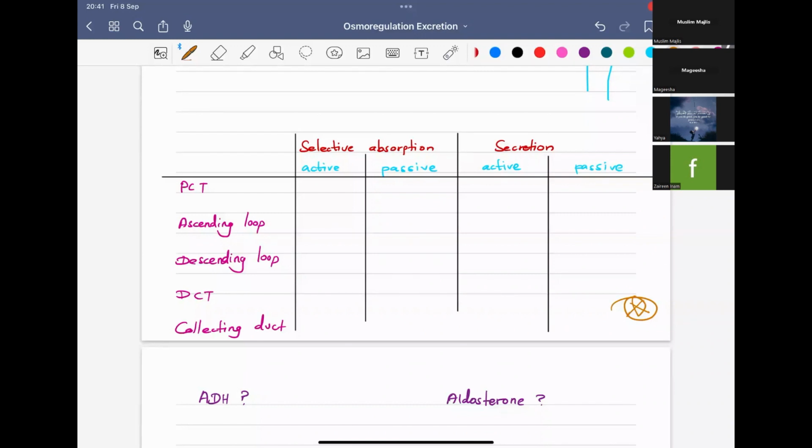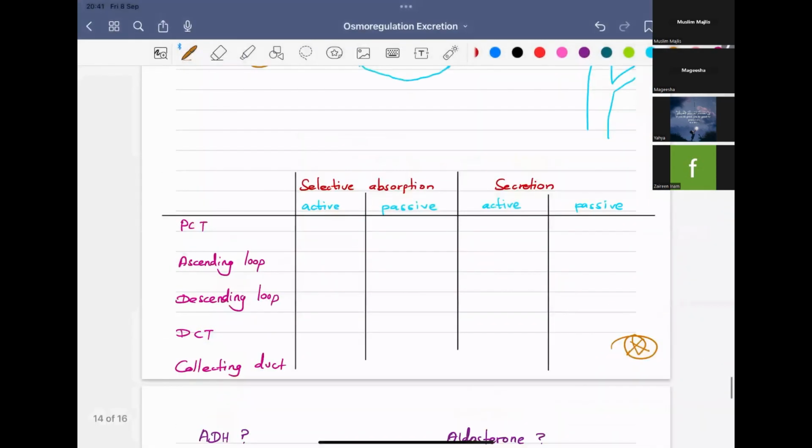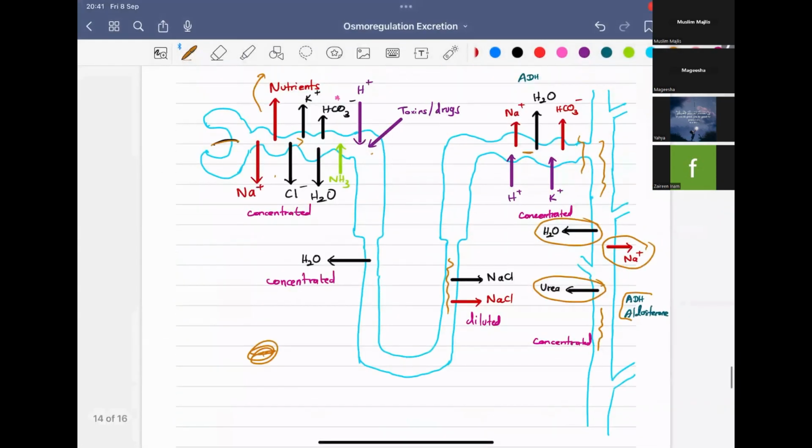At the ascending limb of Henle, you have marked NaCl as both passive and active. Yes, that is what is mentioned in your resource book. That's what I told you. But that is really a different case.